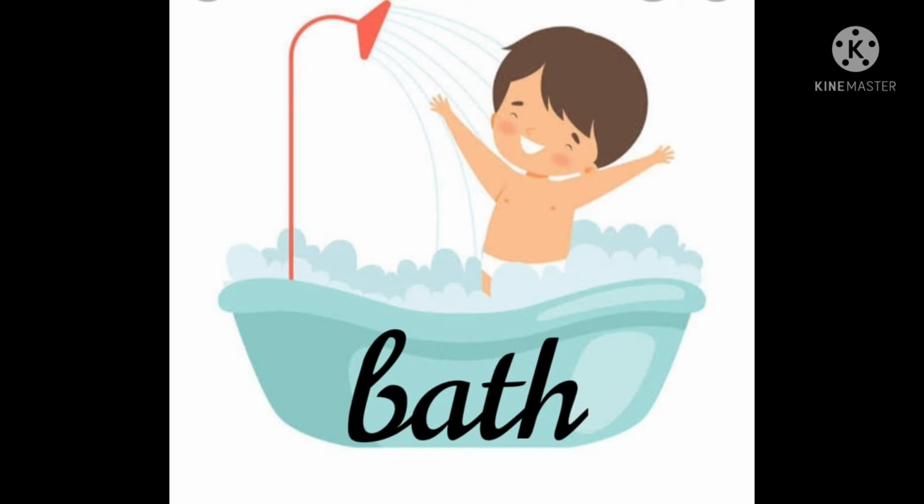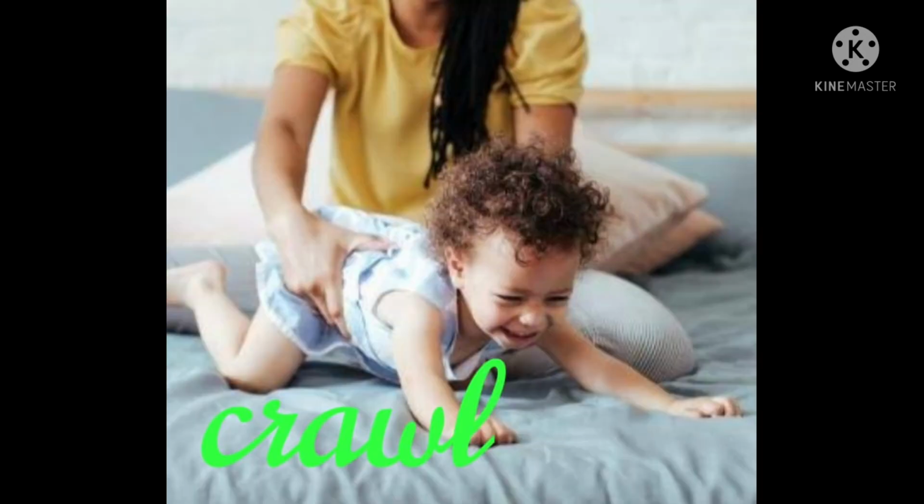We have only 3 more left. Okay. What can you see here? You can see a child crawling. How many of you have small children, babies in your home? Yes, when they are 7 months old, what do they do? They crawl. Babies crawl when they are 7 months old.